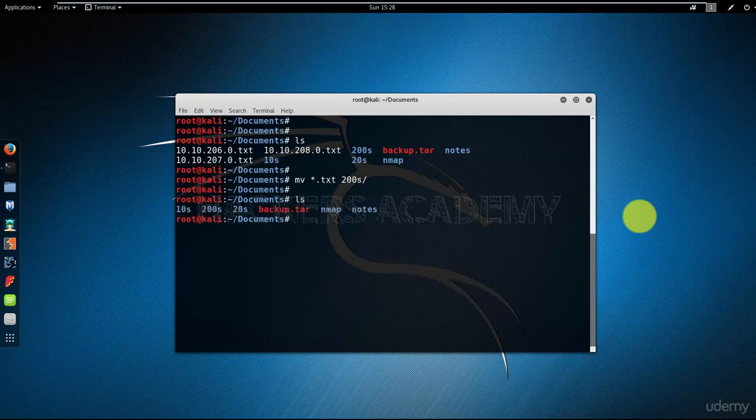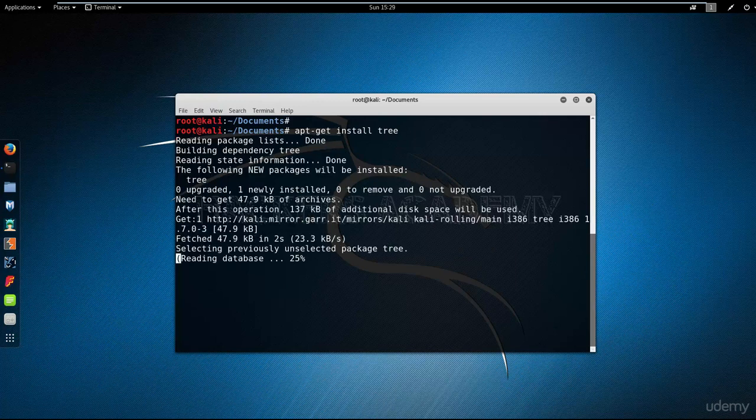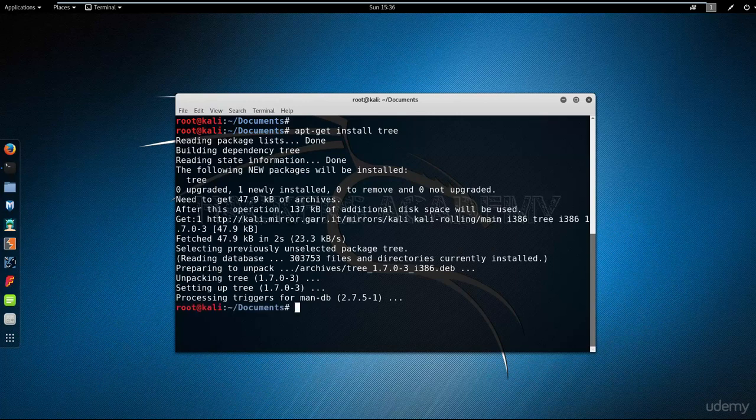Good stuff. Here's a quick bonus for you. I'm going to try the tree command. It doesn't exist. So we're going to use what we just learned in the previous sections to install the command. apt-get install tree. Wait for a few seconds for it to install. Now if I try again, the command exists.